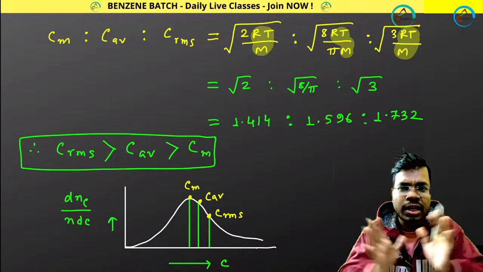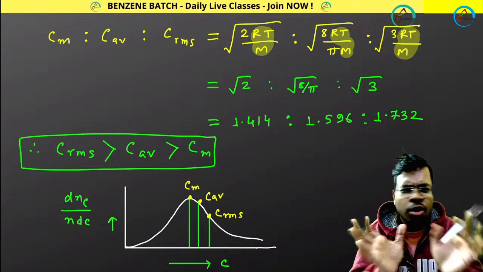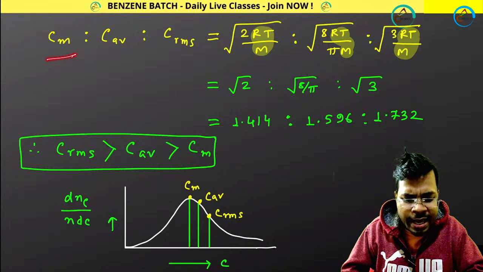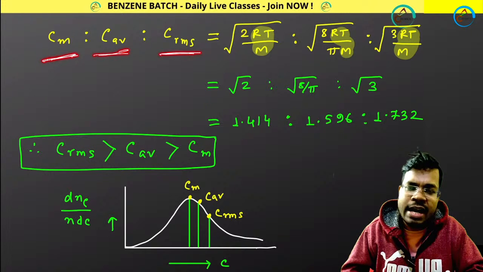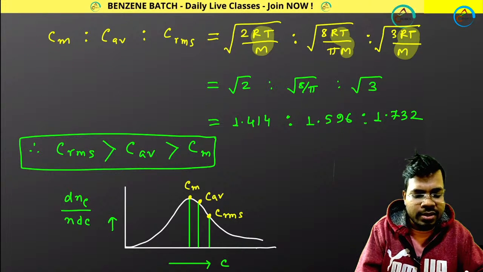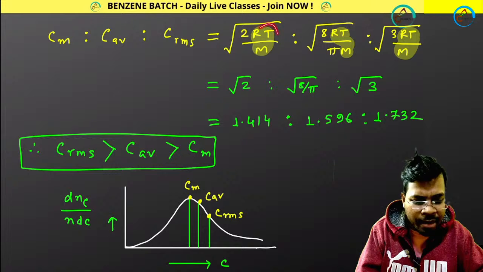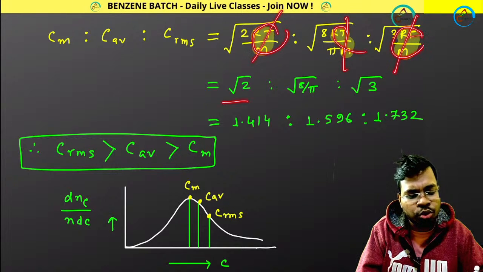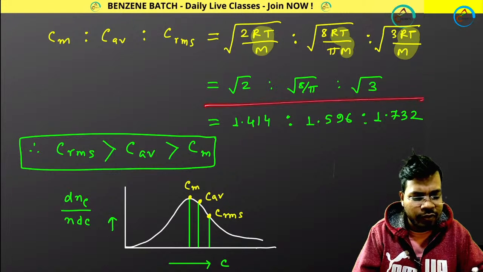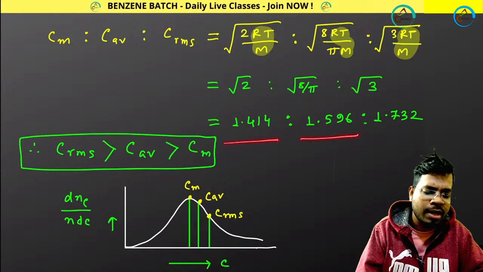So let's do a complete comparison between these three: C mean (average), most probable, and C RMS. I am taking the ratio of them. It is this. RT by M is common everywhere, so I am cutting this one and this one. I am getting root 2 and so on. If you put in your values, you will get 1.414, 1.596, 1.732.